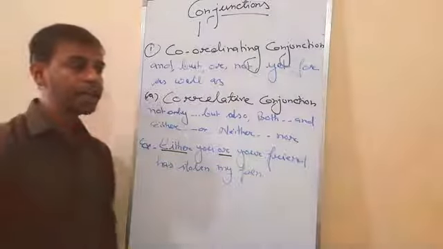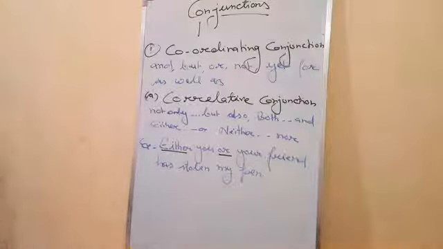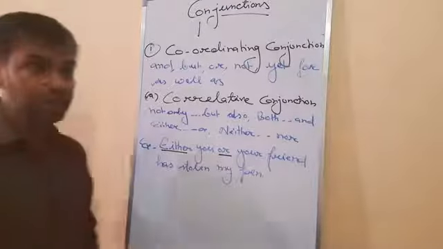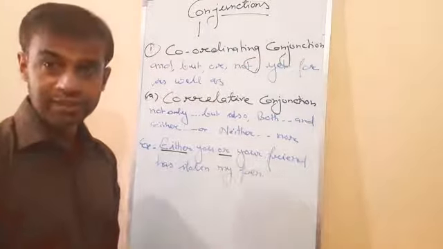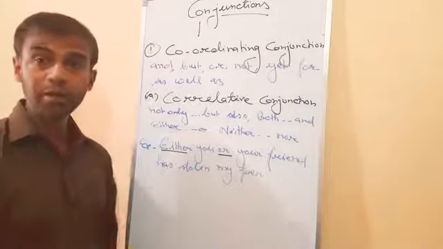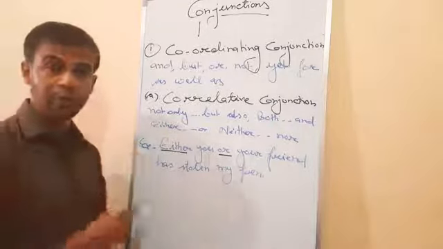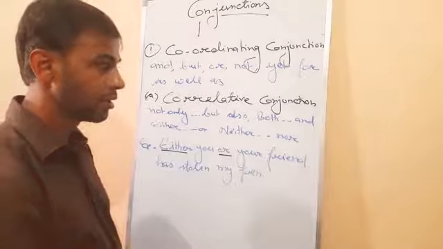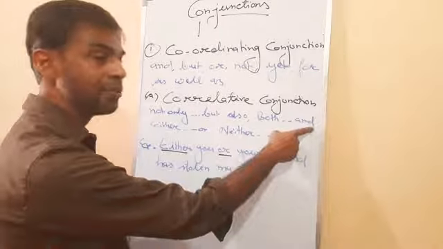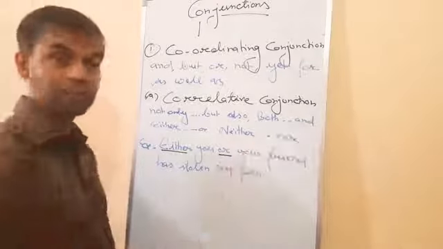Like, you can neither read nor write. Clear? So that is known as neither nor. She is not only intelligent but also laborious. So, use of not only but also. Both my uncle and my brother are coming today. Understand? So, use of both and.